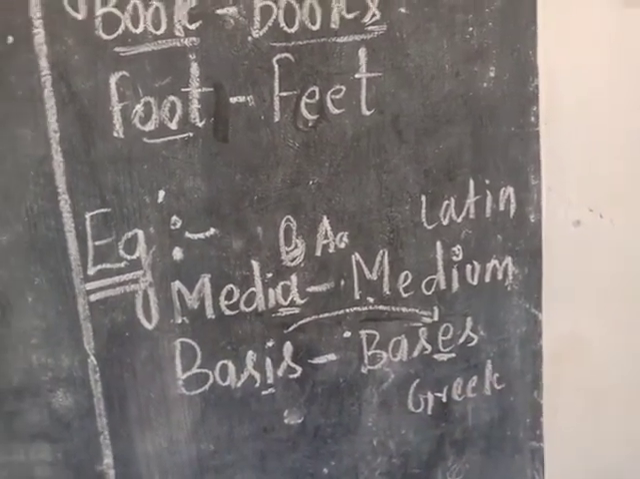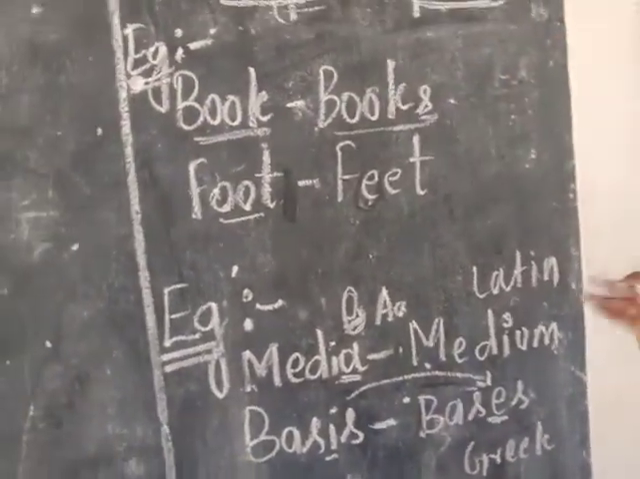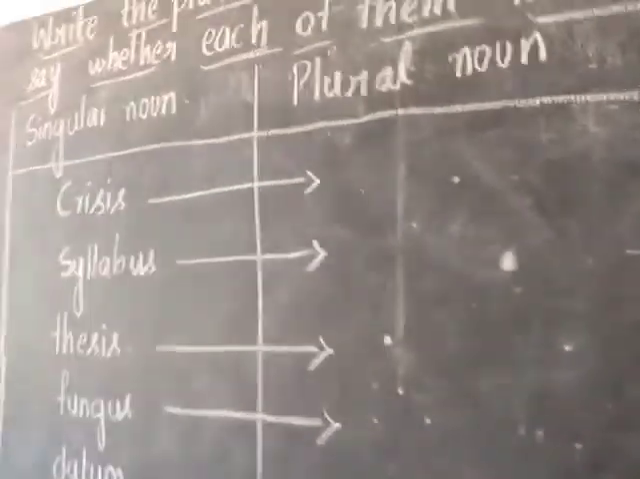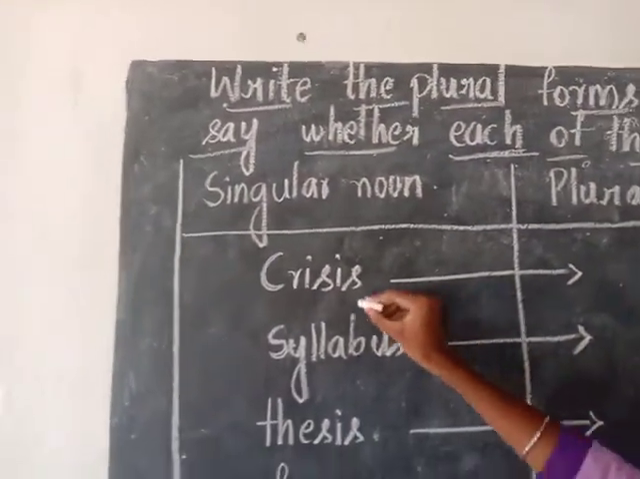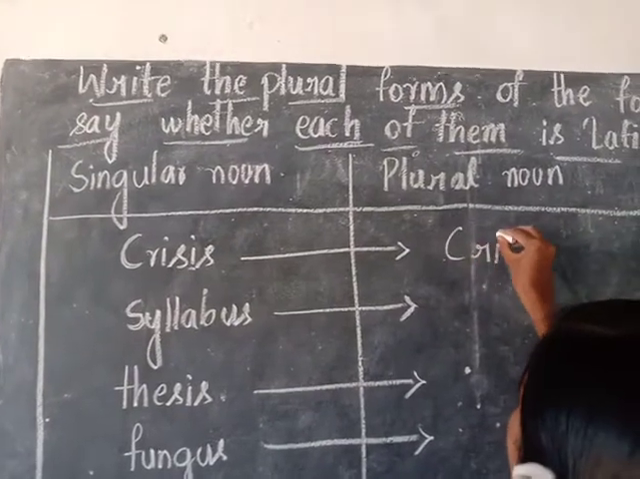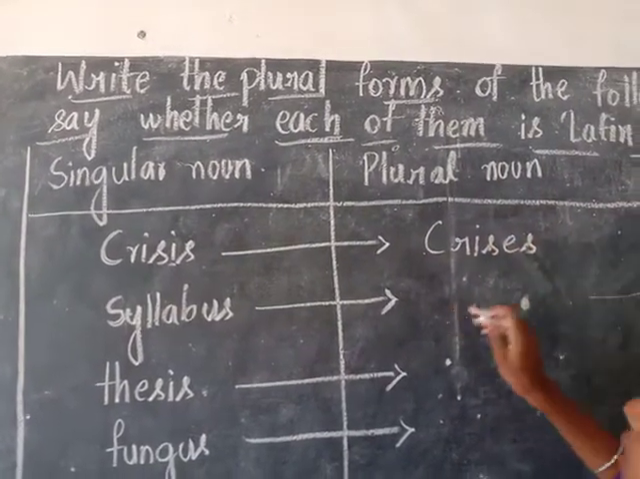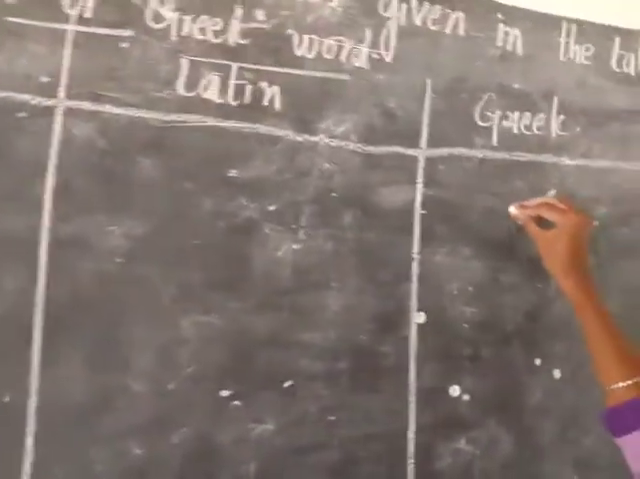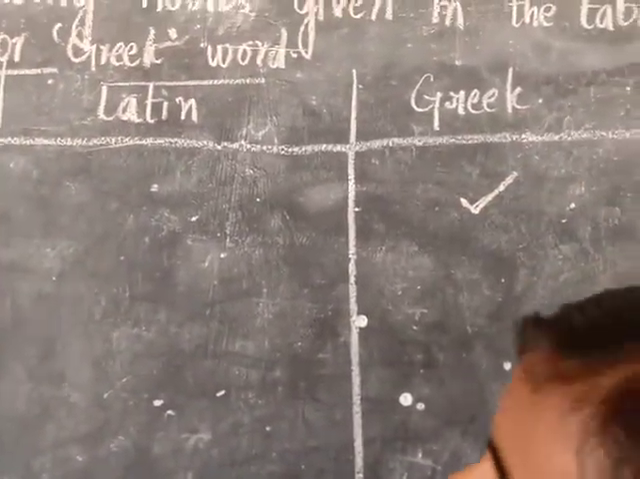So we are clear about the irregular plurals, Latin words and Greek words. Coming to the exercise which they have given, to fill in: crisis. Here they mentioned I, so it is very easy. We can write crises. So the I is changed to E. So this is a Greek word.